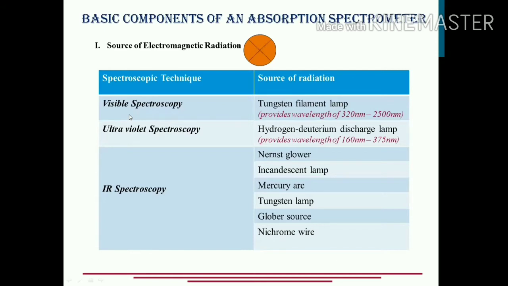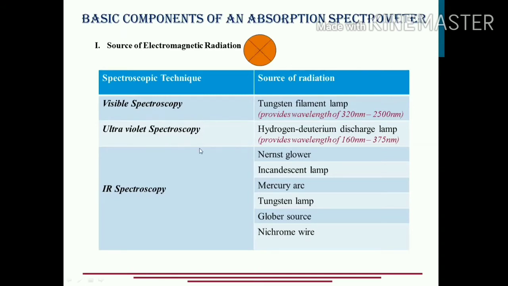Depending upon the type of spectroscopy that we need to study, there are different sources of EMR. For example, if I want to study my sample in the ultraviolet part, ultraviolet radiation means below 400 nanometers, then I don't need to go through all these types of radiation. I simply need a source which can provide the wavelength range from 160 to 400 nanometers.